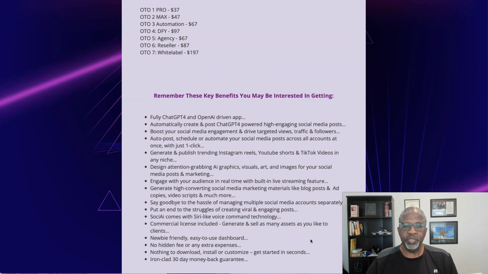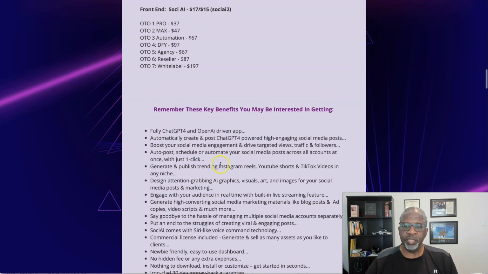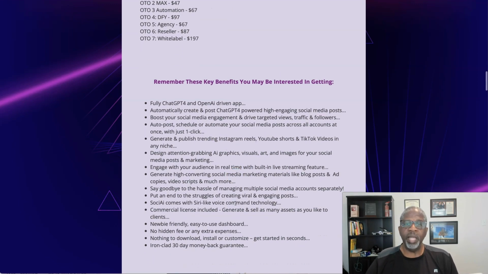Automatically creates and posts GPT-4 engaging social media. You boost your media engagement. You have auto post scheduling and automating, generate and publish trending Instagram reels, YouTube shorts, TikTok videos, and any niche. Design attention-grabbing graphic visuals, art, and images for your media, posts, and marketing, and engage. You get a whole bunch of benefits and features with Soci AI.